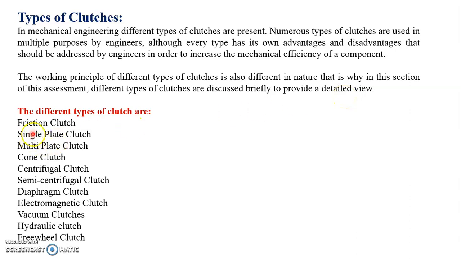So here are the different types of clutches: friction clutch, single plate clutch, multi-plate clutch, cone clutch, centrifugal clutch, semi-centrifugal clutch, diaphragm clutch, electromagnetic clutch, vacuum clutch, hydraulic clutch, and free-wheel clutch. This is the way we are going to classify the different types of clutches.